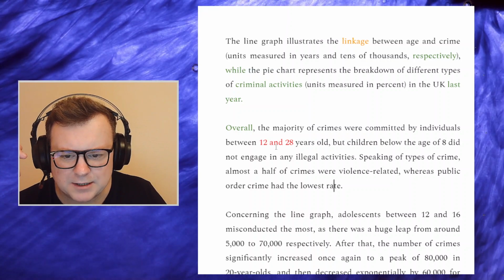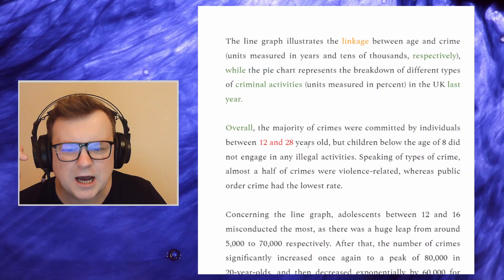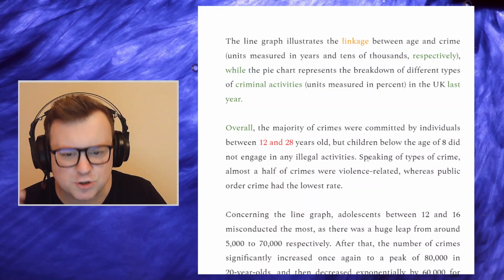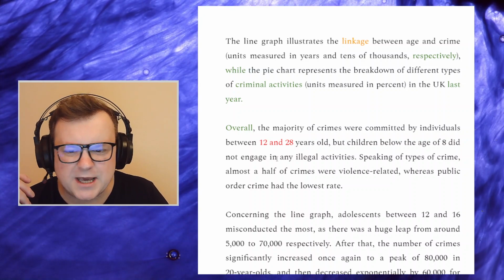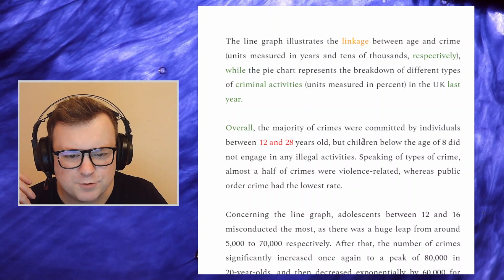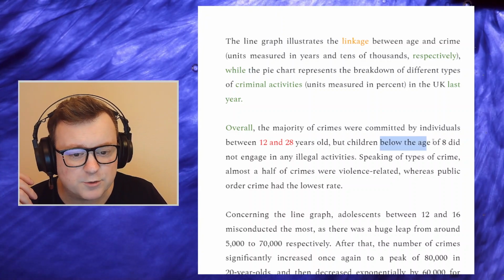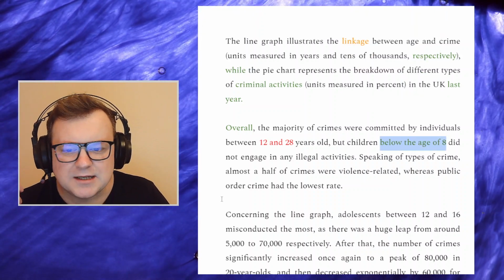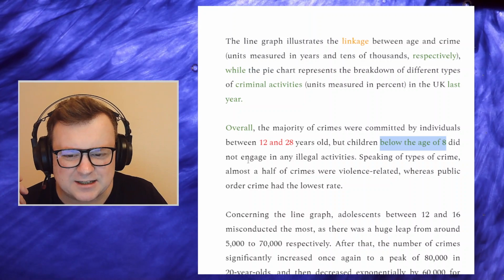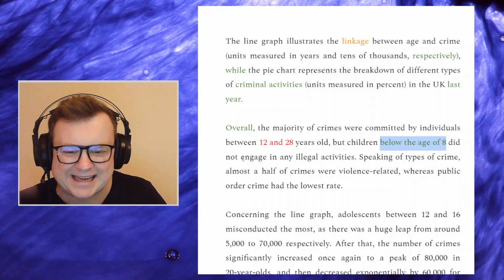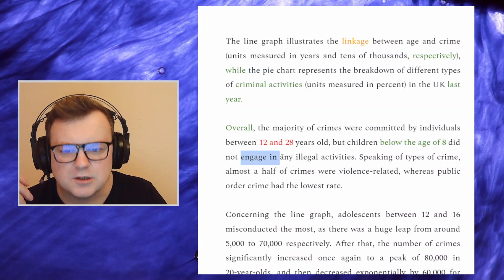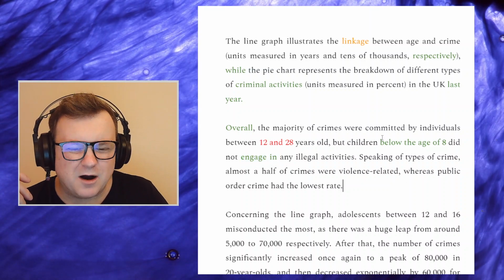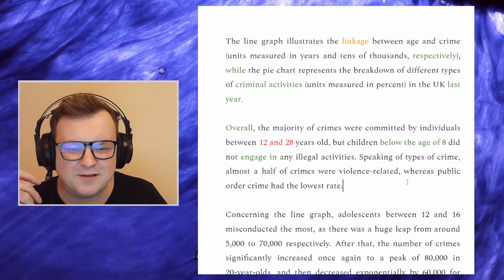By individuals between 12 and 28 years old. But children below the age of 8. So I love this, below the age of 8 is very good language. Did not engage in any illegal activity. So again, she's paraphrasing, engage in, cool, nice, very nice collocation there. But is this really a relevant stat?